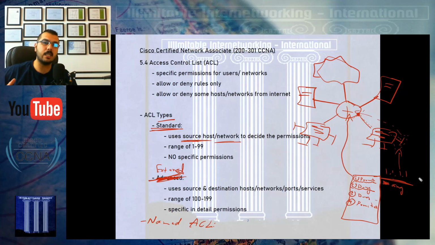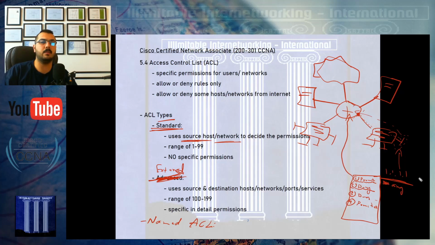You can't say deny it from doing what. Deny it from reaching the internet? No. Deny it from reaching this network, or any other network, or the server, or the printer? You can't do this at all. You can just mention deny 1.1.1.1, and that's it.